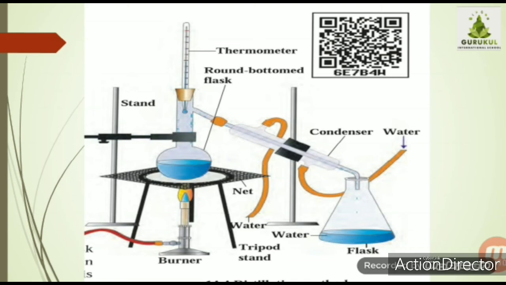You can see in the figure, to the round bottom flask one tube has been attached and again it is covered with another glass tube. Okay, and in that outer glass tube cold water is being supplied. Because of that cold water, the water vapors which are passing through the inside tube get condensed, they get cooled. Okay, means what happened, that water vapor gets converted to a liquid form and thus the drops form and fall